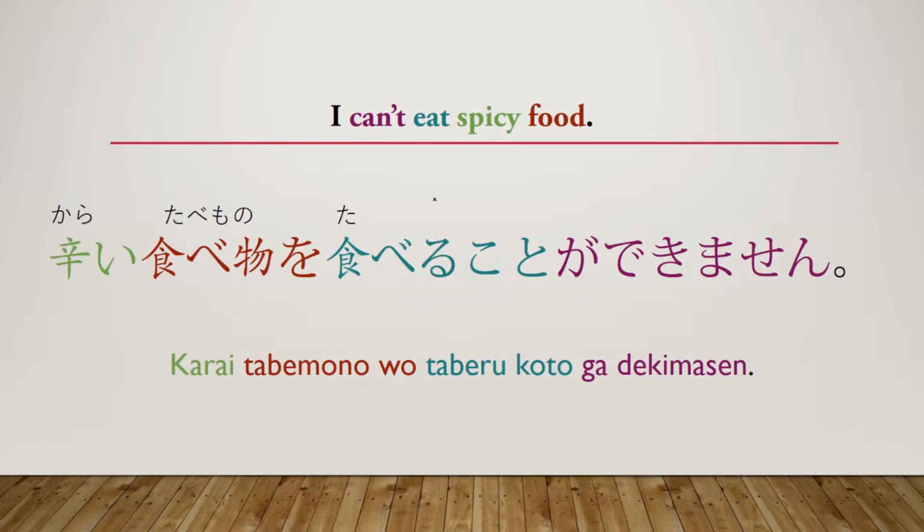We have, I can't eat spicy food. Karai tabemono wo taberu koto ga dekimasen. Okay, as you can see here, we have our verb plus koto, because it needs to be changed into a noun. And then we have ga dekimasen.